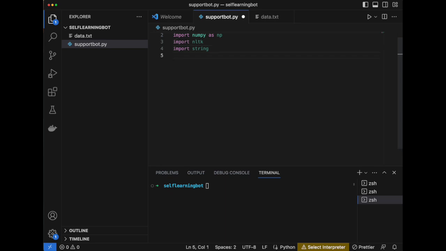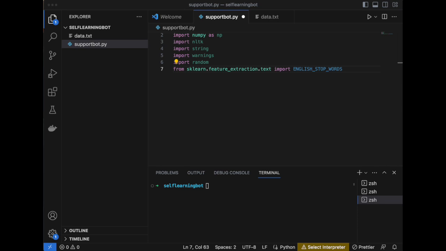Next, we are going to import the string module, which contains common string operations and properties. After that, we are going to import the warnings module that helps us manage any warning messages in our program that might occur or be generated. Then we bring in the random module, which is essential for generating random numbers or making random choices. So these are the libraries we are going to import.